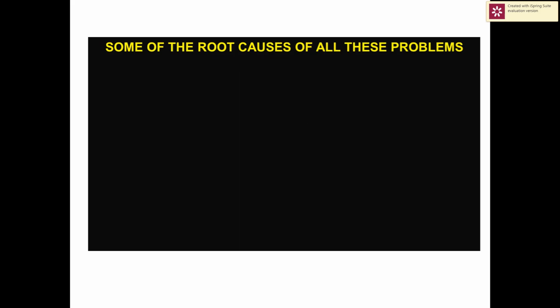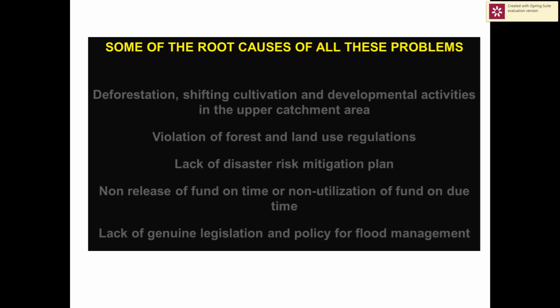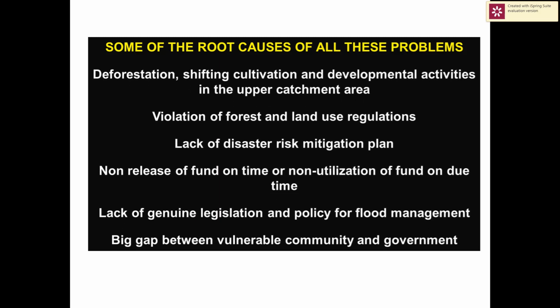Equally, there may be some distant root causes of all such problems. Let us see few probable root causes of flood vulnerability. This may be related to deforestation, shifting cultivation, and developmental activities in upper catchment areas, which may increase soil erosion, sediment influx in river network, discharge of the river, as well as flood levels of drainage network.